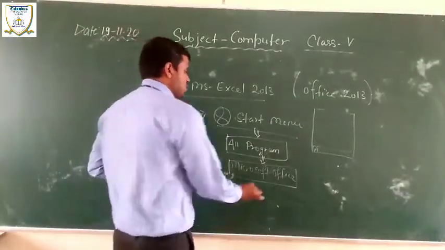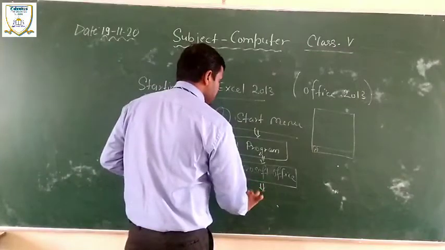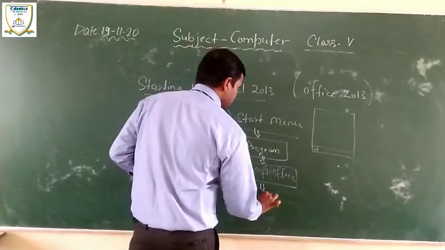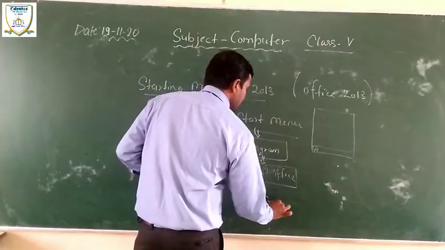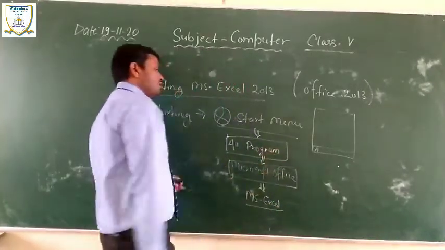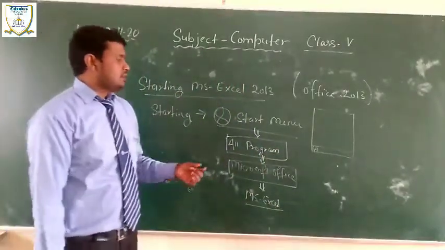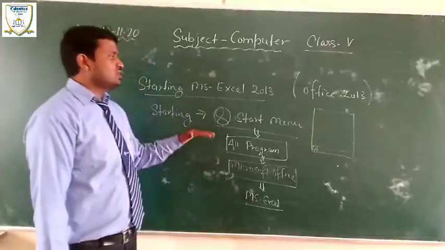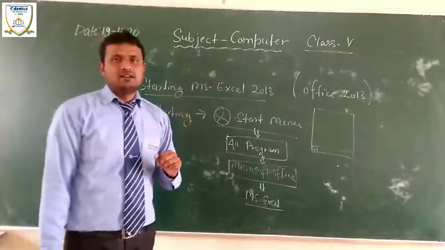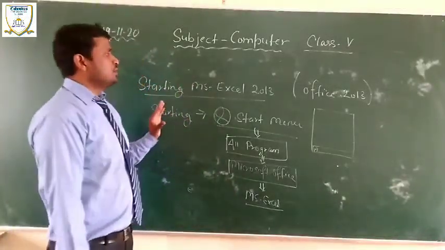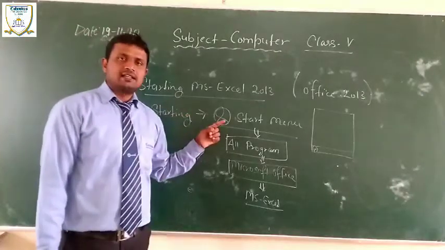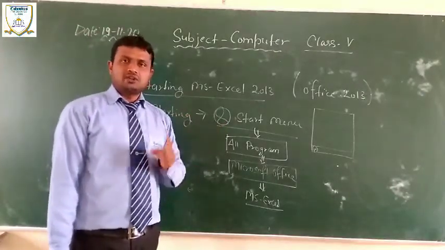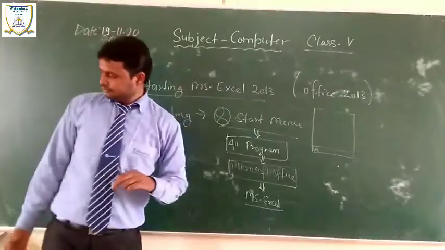You select only MS Excel, and the application starts. So this is the procedure to start the MS Excel application. Did you get it? Good.